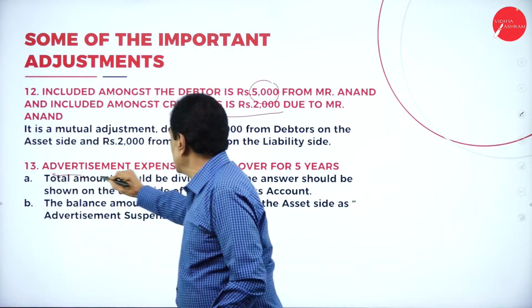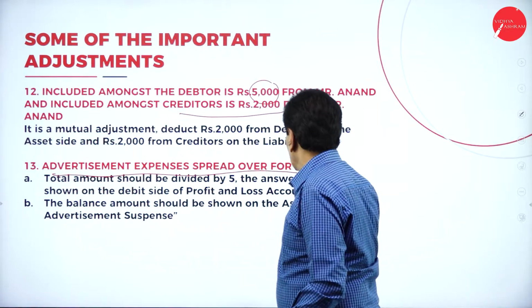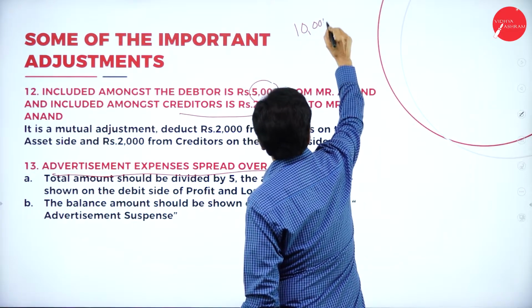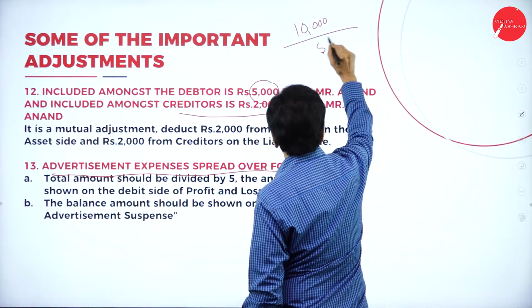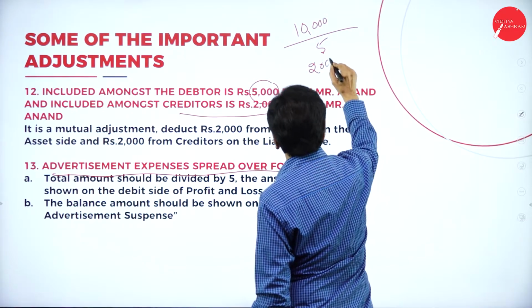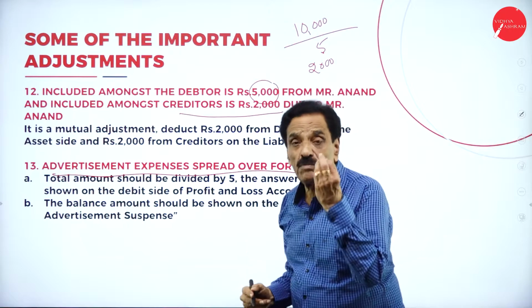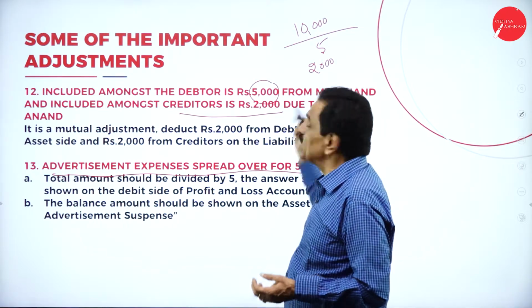Then advertisement expenses spread over 5 years. Assume that your advertisement expense is 10,000, spread over 5 years. So per year is how much? 2,000. What is the total expenditure? 10,000, spread over how many years? 5 years. Per year how much? 2,000.